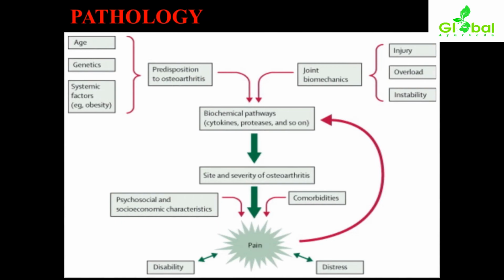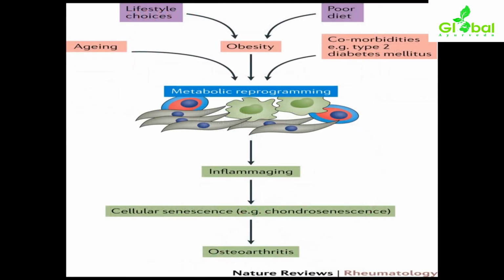Psychosocial and socioeconomic characteristics, along with comorbidities like hypertension or diabetes mellitus, will cause certain defects of the joint, causing disability and distress of the joint. First, the patient will present with the onset of pain. Lifestyle choices and poor diet also matter: there is no proper supply of nutrients or components needed for bone formation.